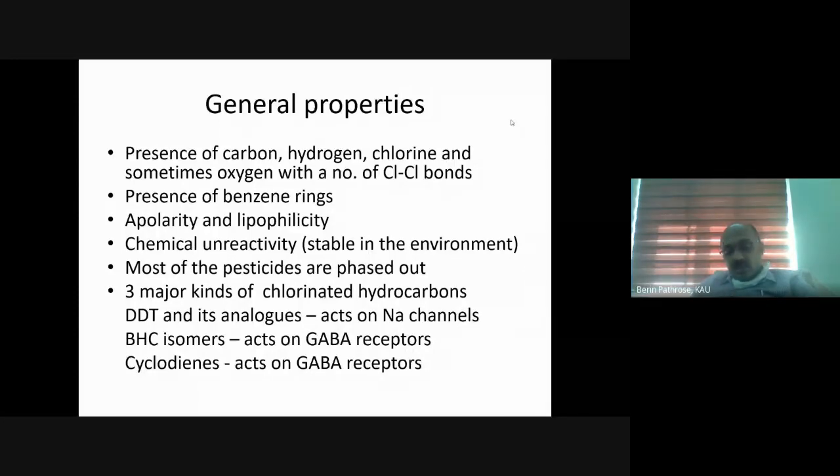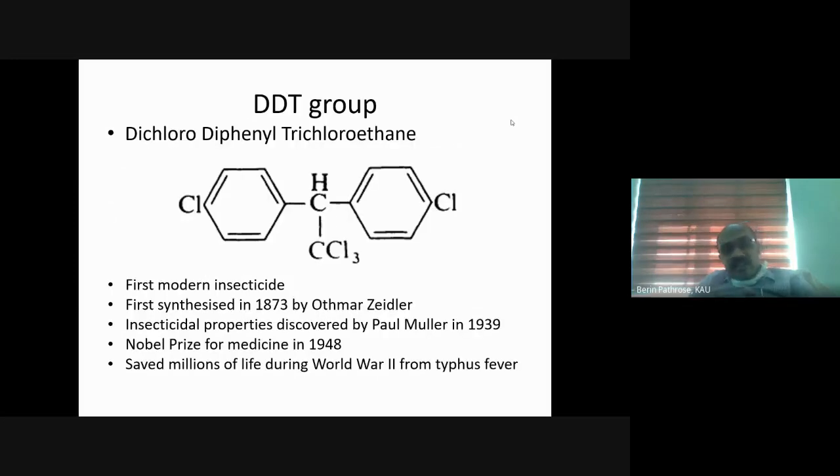The first one is DDT and its analogs. Second one is BHC and its isomers. And the third group is cyclodienes. DDT acts on sodium channels. BHC and cyclodienes act on GABA receptors. So first we will see DDT. This is the first modern insecticide that I told you.